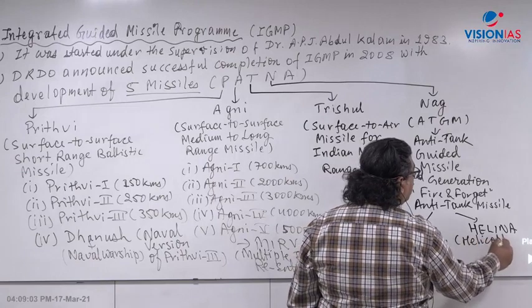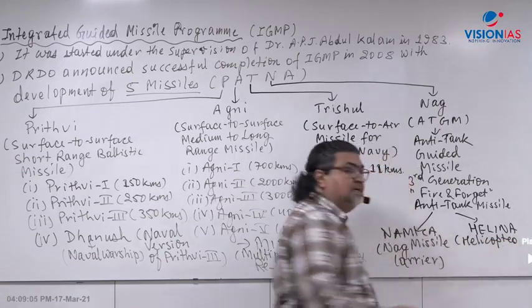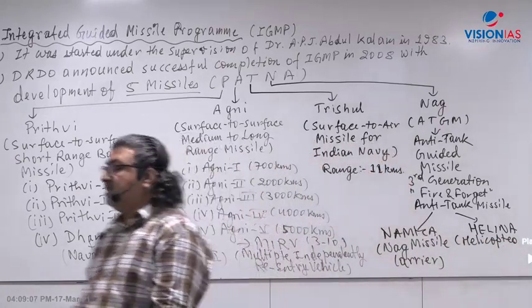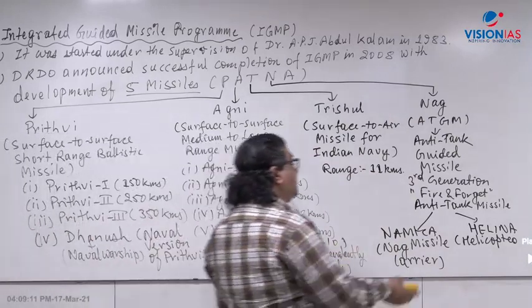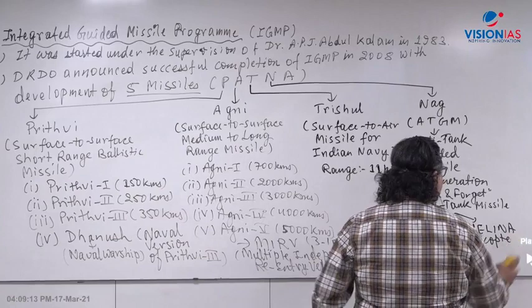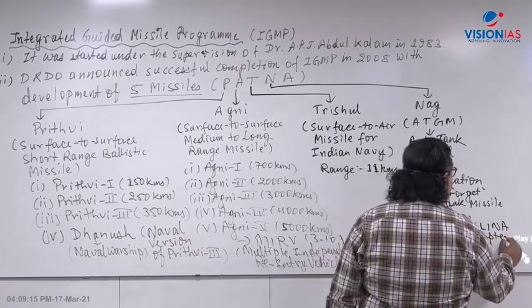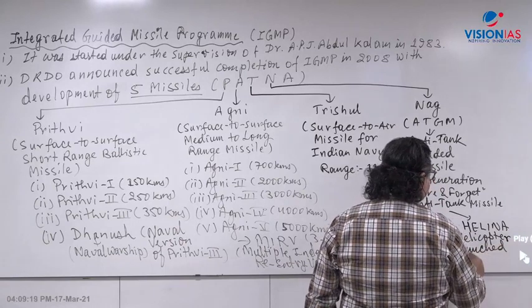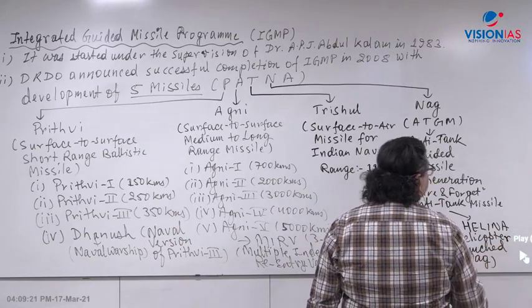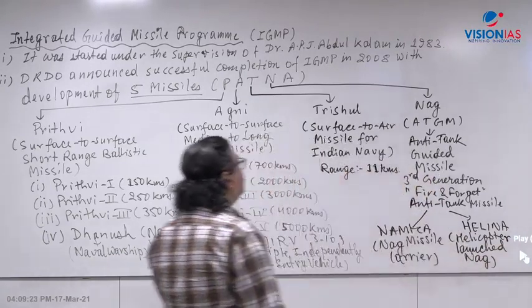So the HAL Dhruv helicopter, the advanced light helicopter, and another one, the Rudra helicopter, can launch it from air to surface. So that is two versions we have developed.